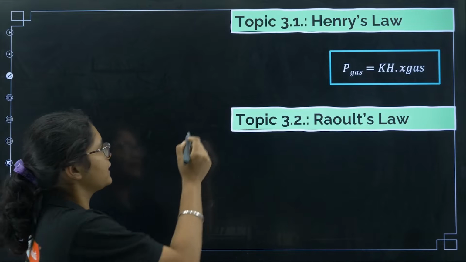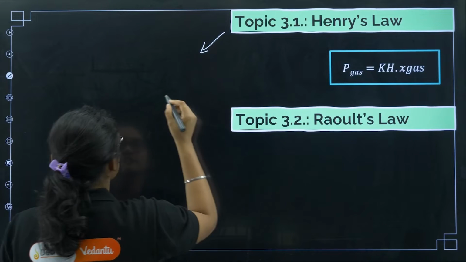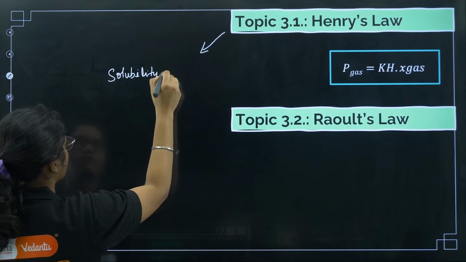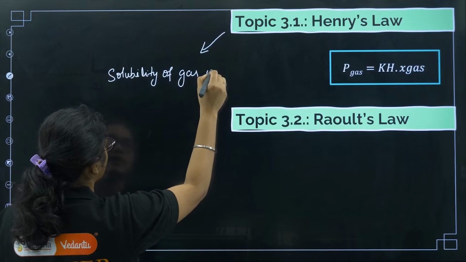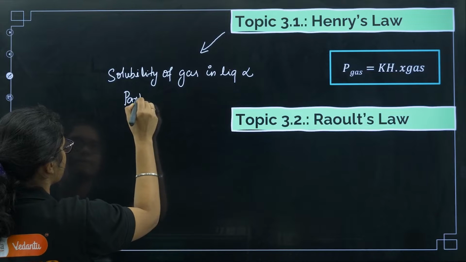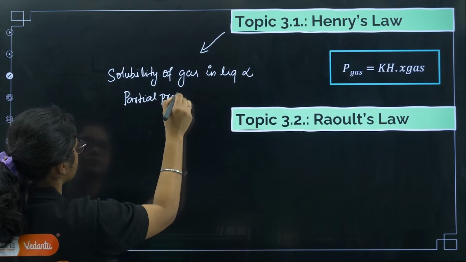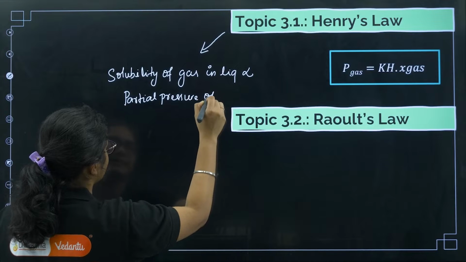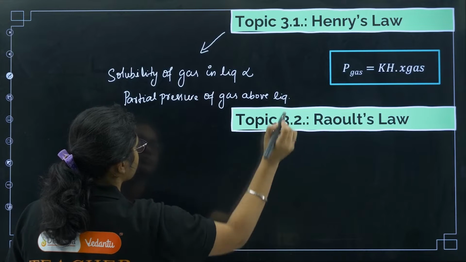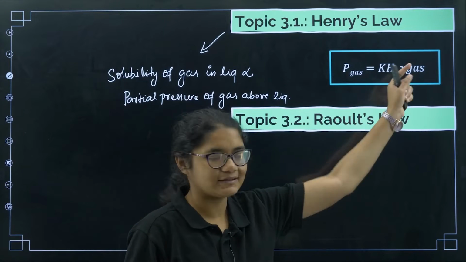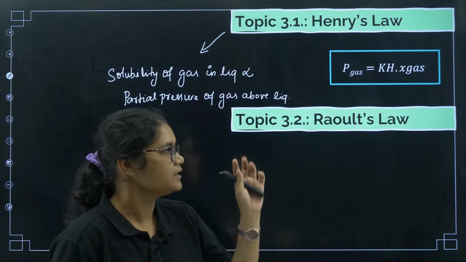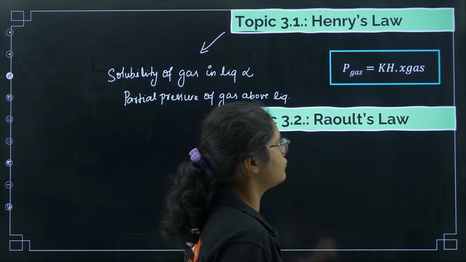Henry's law, what does it tell? Henry's law tells that the solubility of a gas in a liquid is proportional to the partial pressure of the gas above the liquid. So X of the gas is nothing but solubility, P of the gas is the partial pressure of the gas. So partial pressure of the gas is equal to Kh into mole fraction of the gas.